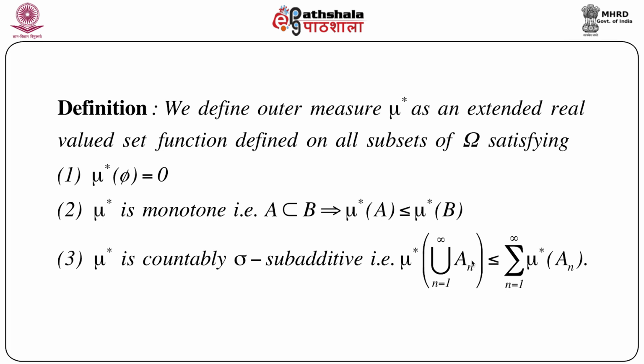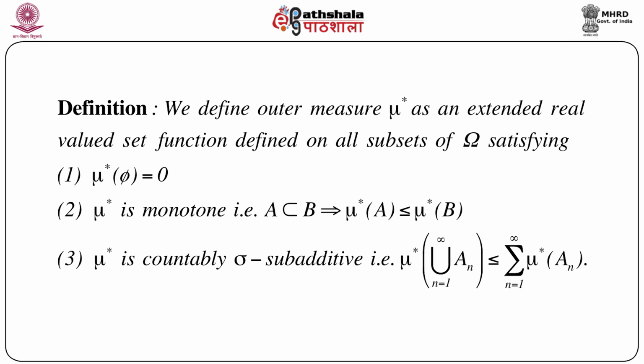That means mu star of the union over n equals 1 to infinity of A n is less than or equal to the summation over n equals 1 to infinity of mu star of A n. Remember that here we are not writing equals to. It's sigma subadditivity and a countable union, that's why we call it countably sigma subadditivity, so it's less than or equal to. So here is a slight generalization of the strict condition that we have seen in probability theory, but monotonicity is exactly the same, and also mu star of phi is equal to 0. So this we call outer measure.